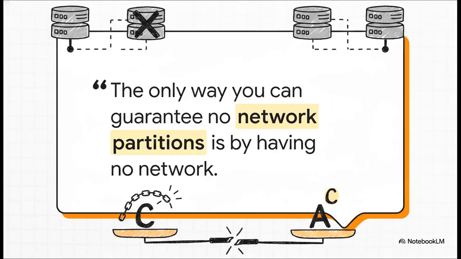But here's the truth bomb from the source material. The CAP theorem is honestly incredibly unhelpful in practice. Why? Because network partitions are an unavoidable reality. They're a fault. They aren't some configuration setting you just get to toggle on and off. There's this great quote that sums it up perfectly. The only way you can guarantee no network partitions is by having no network. You don't just pick 2 out of 3. You're forced to choose between consistency or availability only when the network breaks.